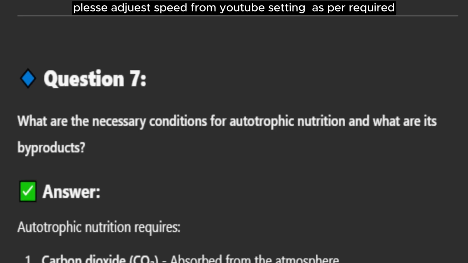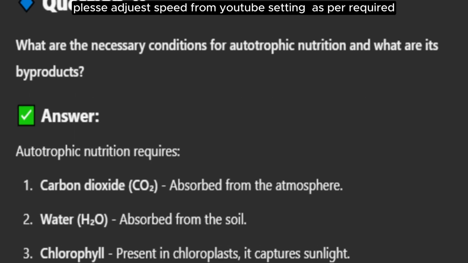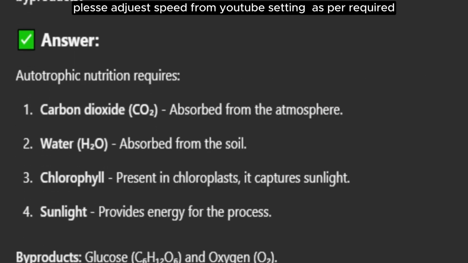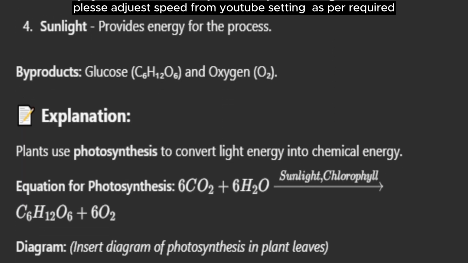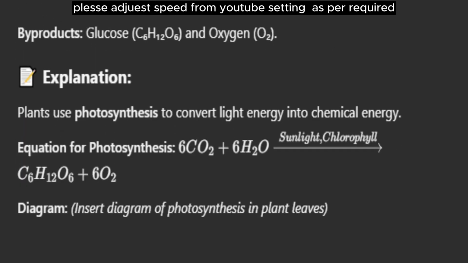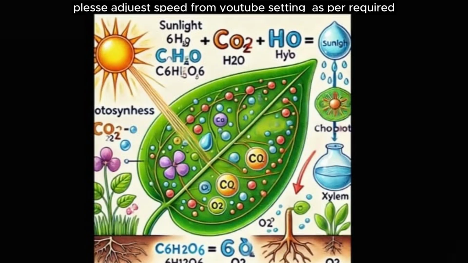Question 7. What are the necessary conditions for autotrophic nutrition and what are its byproducts? Answer. Autotrophic nutrition requires 1. Carbon dioxide, CO2, absorbed from the atmosphere. 2. Water, H2O, absorbed from the soil. 3. Chlorophyll, present in chloroplasts, it captures sunlight. 4. Sunlight, provides energy for the process. Byproducts, glucose, C6H12O6, and oxygen, O2. Explanation. Plants use photosynthesis to convert light energy into chemical energy. Equation for photosynthesis. Diagram. Insert diagram of photosynthesis in plant leaves.